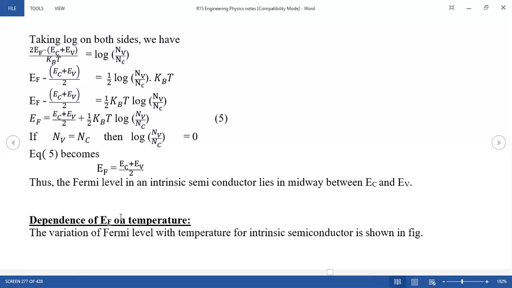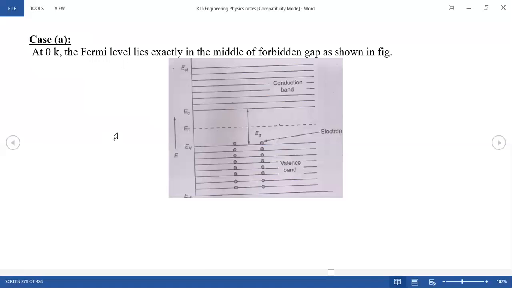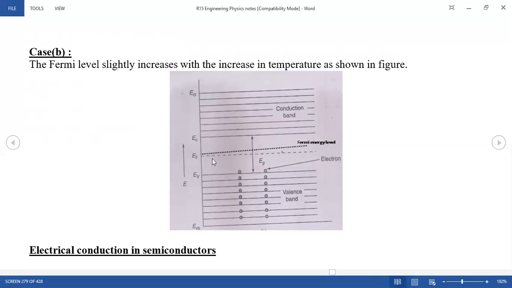Now see, depending upon the temperature phenomena, the variation of Fermi level with the temperature for intrinsic semiconductor is shown in the figure. In the case of 0 Kelvin, it is in between. Suppose this is 1 electron volt, then the difference is 0.5 electron volts. So the Fermi level lies exactly between these two. At higher temperature, more than 0 Kelvin, it is slightly shifted towards the conduction band. So that is the Fermi level.